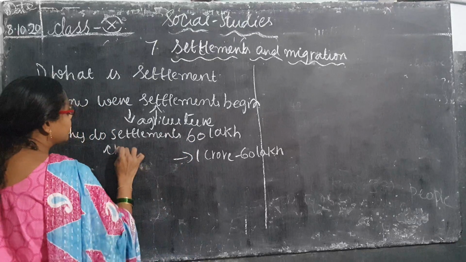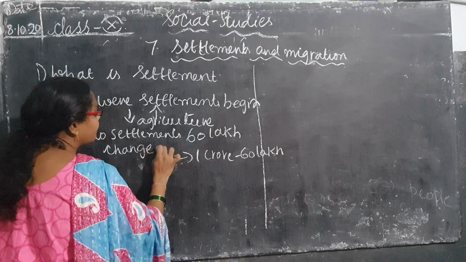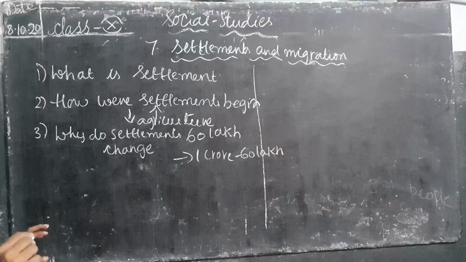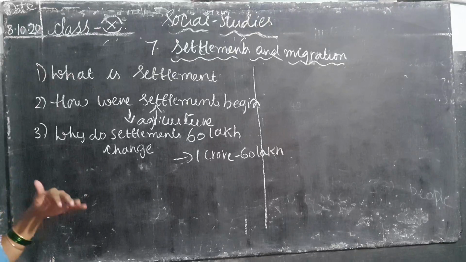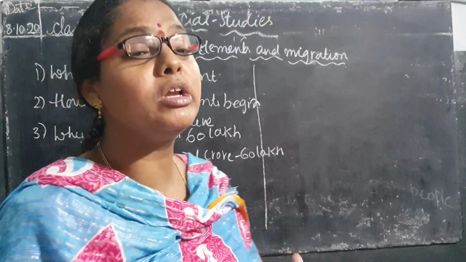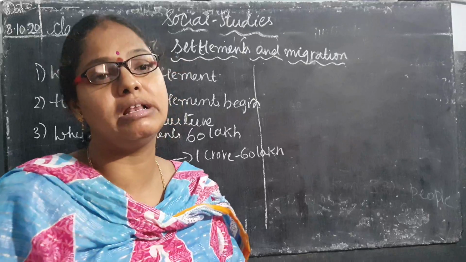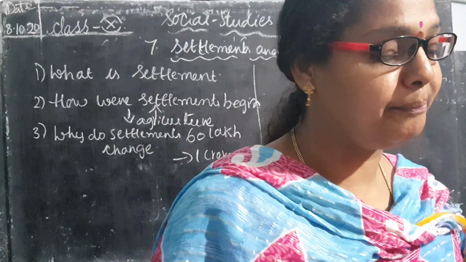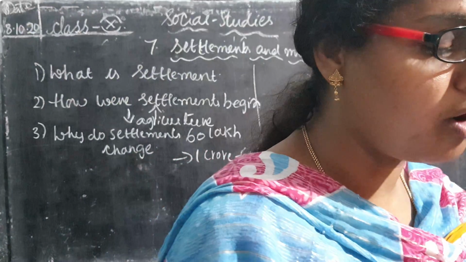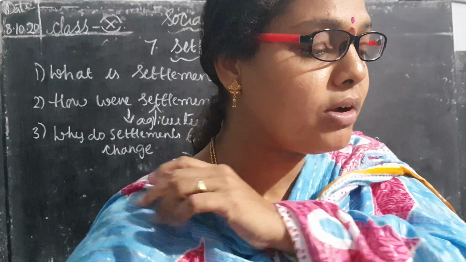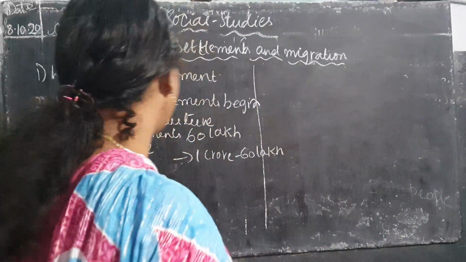Whenever they get good pay and good medical facilities elsewhere, people may leave that place and move to another place where all these facilities are available for them. So what type of places are formed as settlements?